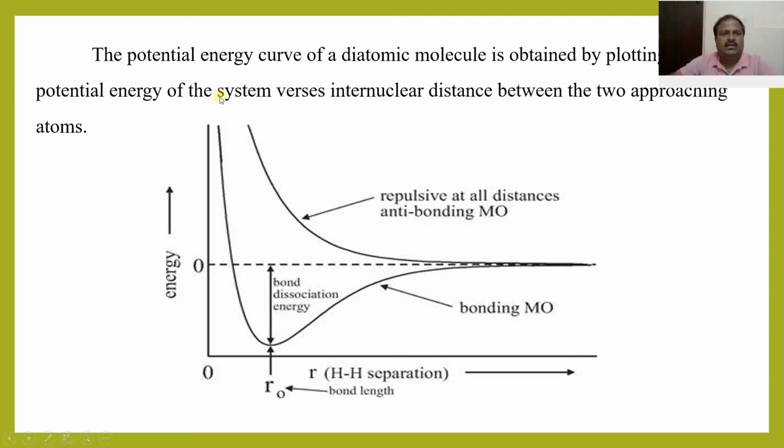So next, the potential energy curve. In the potential energy curve, the potential energy is along the y-axis and the internuclear distance along the x-axis. Here we observe it has two curves. One is the bonding molecular orbital and the other one is the antibonding molecular orbital. So the bonding molecular orbital has less energy than the antibonding.